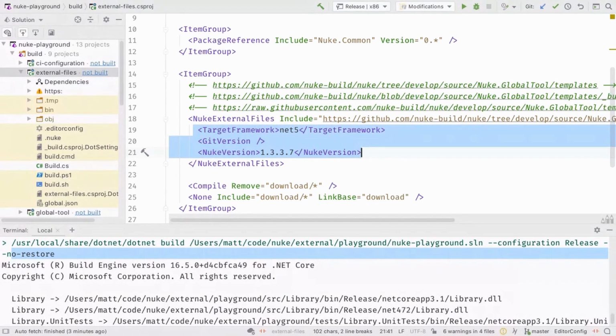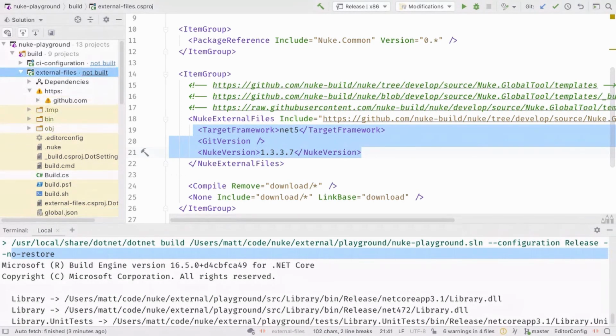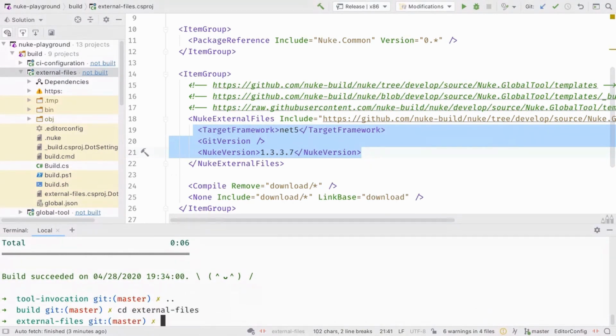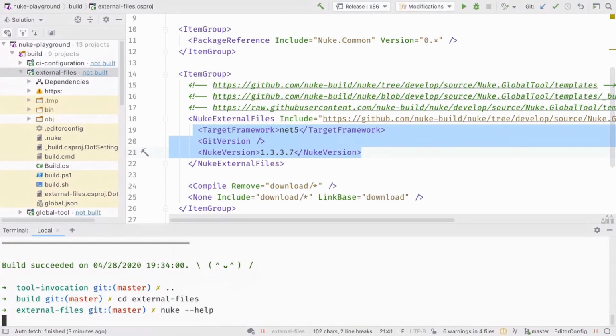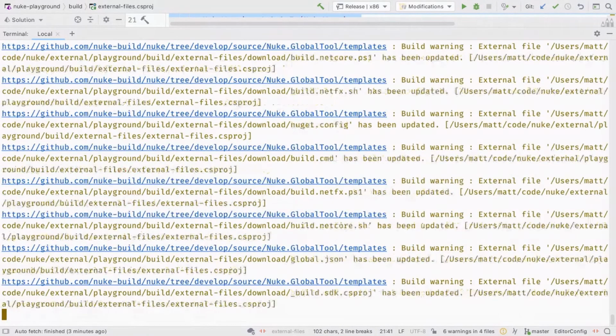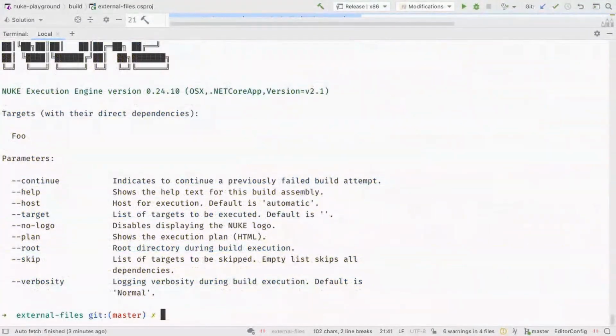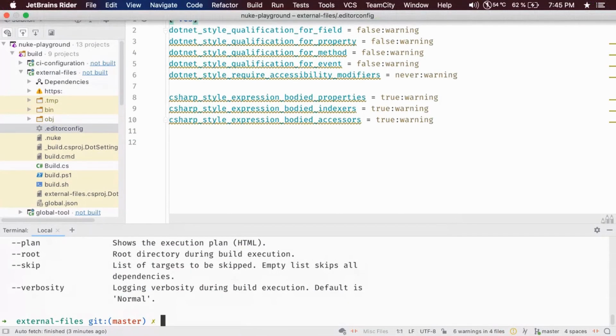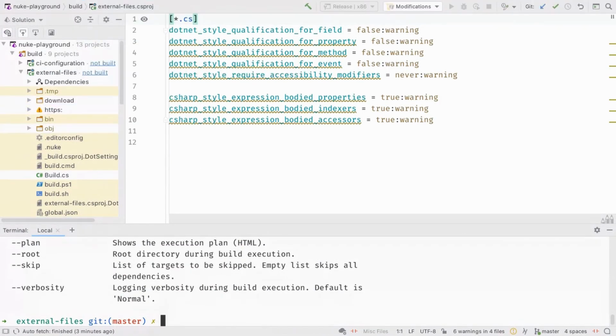Now I will show you right now. I still don't know how I get rid of that HTTPS thing here. But anyways, now if I invoke the build here for the external files, then in the output, we can see that all those files are getting downloaded. It has finished. If I go back here, in this case, I need to reload.